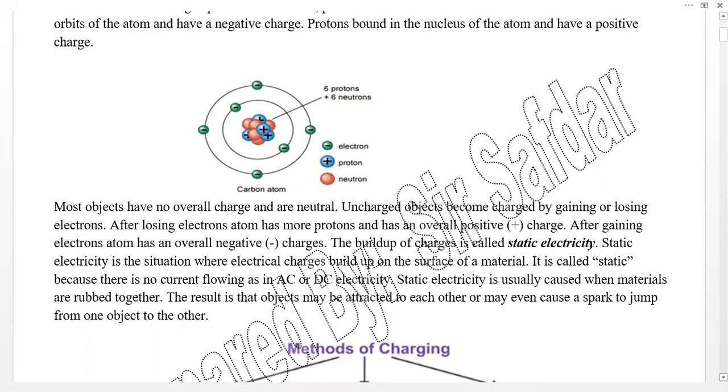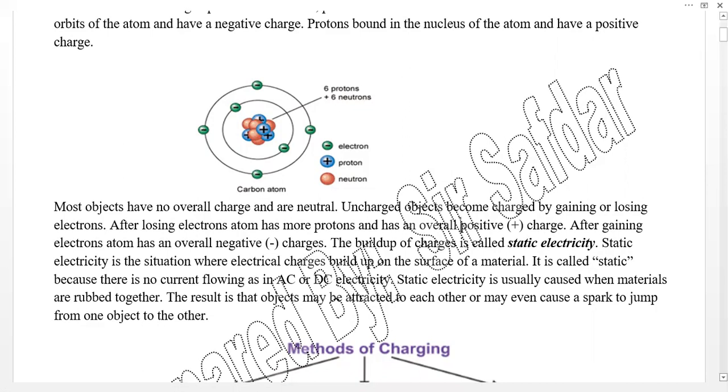For example, in this figure, if this atom has 6 protons, it consists of 6 electrons. So both charges will be the same, 6 positive and 6 negative, so it becomes neutral.